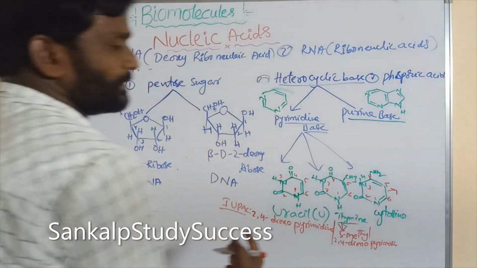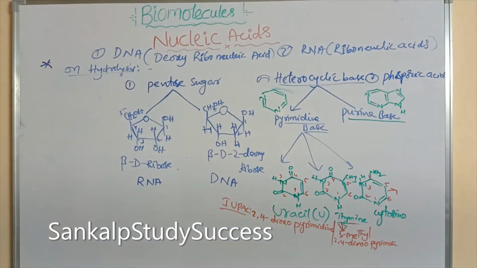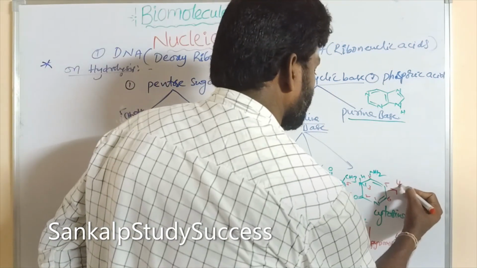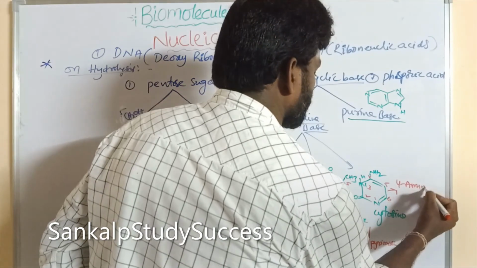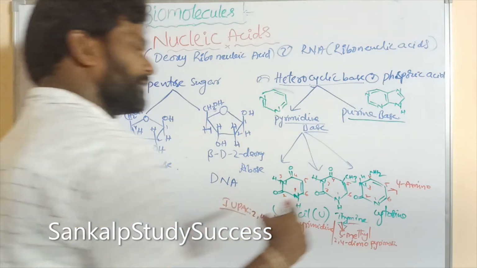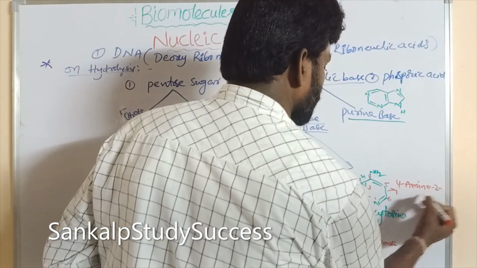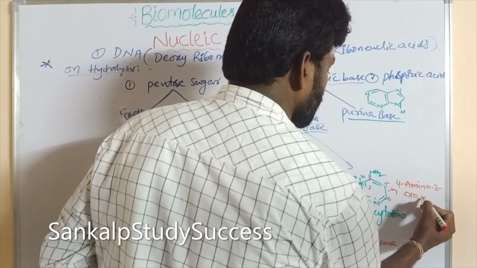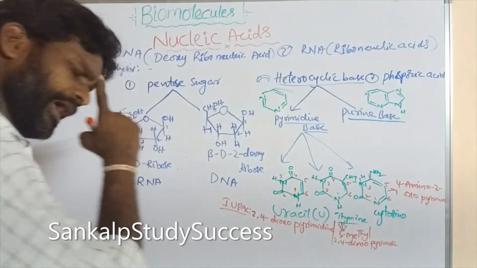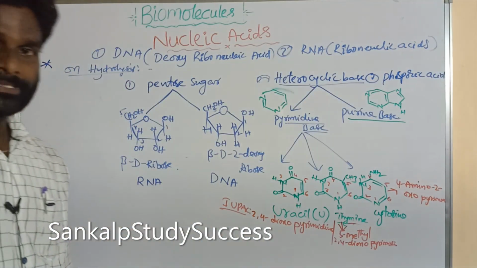Okay, in the fourth position an NH2 group is present. 4-amino-2-oxo. The amino group is written first based on alphabetical order. So 4-amino-2-oxopyrimidine. So these are the IUPAC nomenclatures of pyrimidine bases.